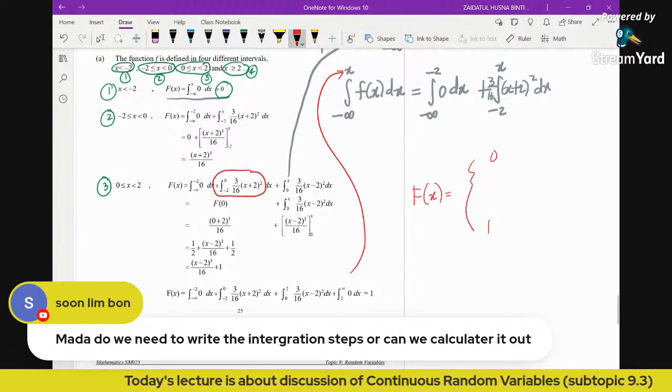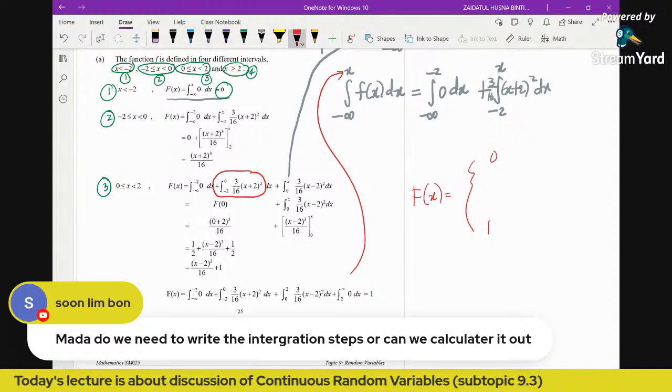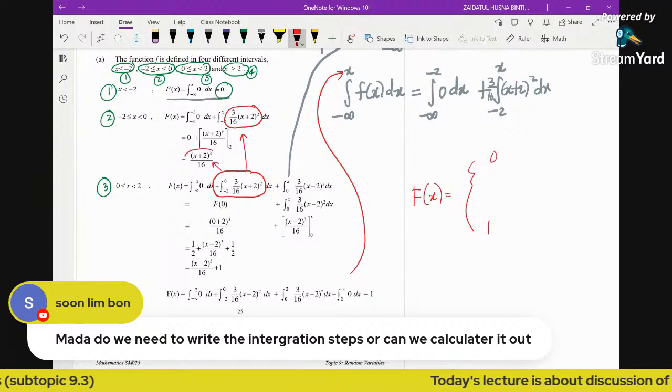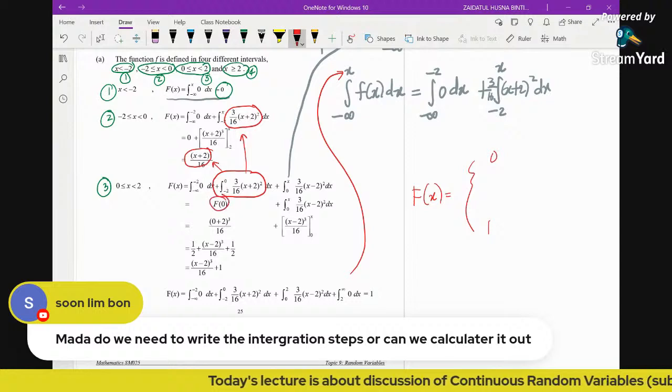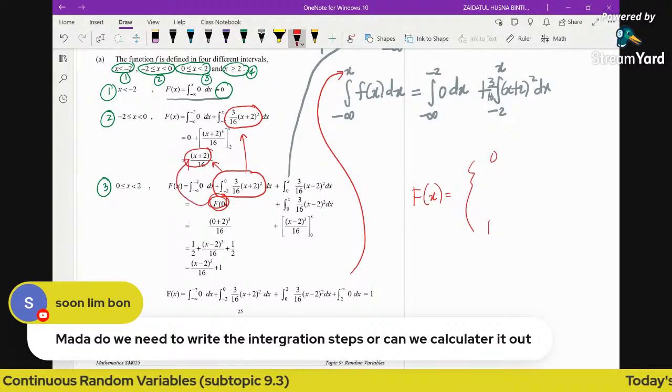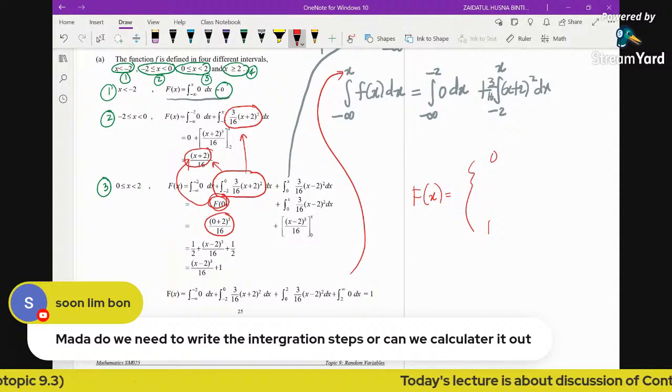Or okay, if you notice, in the previous step we have found the integral, right? So we have found the integral, which is this function. Now in order to find the value, this is about finding the value of F(0). Alternatively, rather than showing integration one more time, you can just substitute the value of 0 into this function. So you see here, this is the substitution of the value into the function.